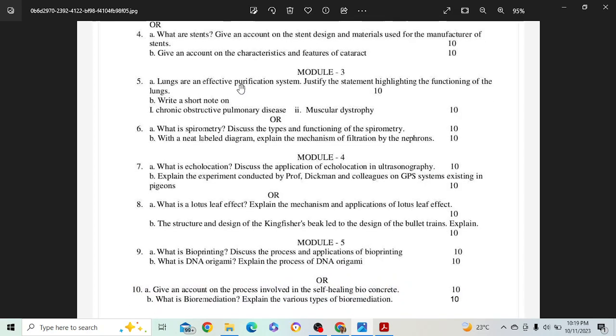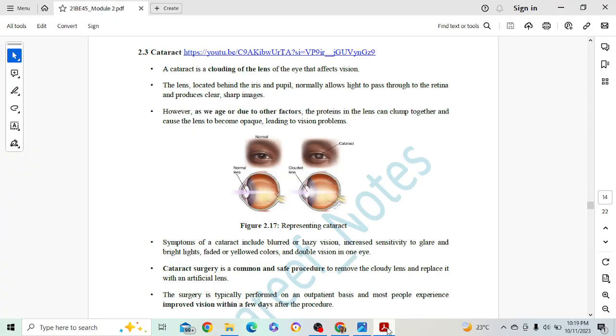So next we are having lungs as an effective purification system. Justify the statement, because this is very important, effective purification system, because that is a common question which I have explained. If you remember in my model questions, in the end I have told you lungs as an effective purification system can be asked for 10 marks. Kidney can be asked for 10 marks. Heart can be asked for 10 marks. Brain can be asked for 10 marks. Like that. So here they have asked as lungs as a purification system.